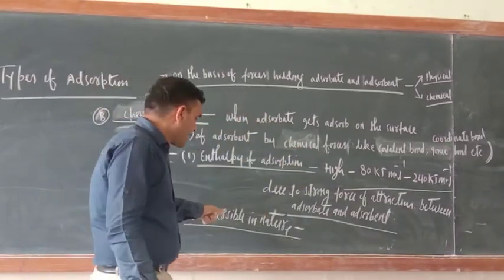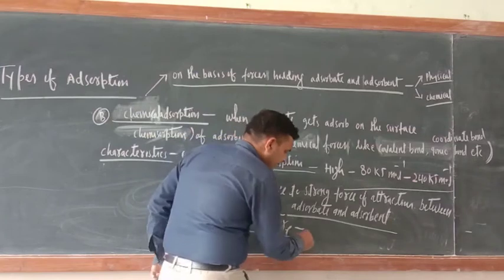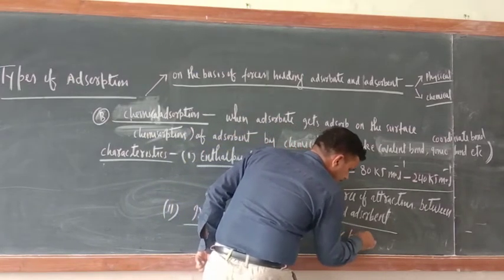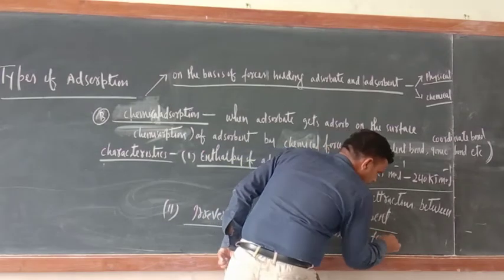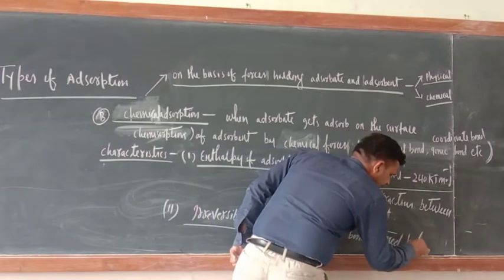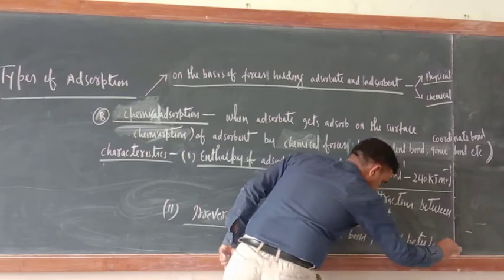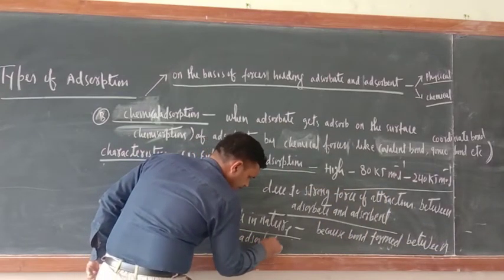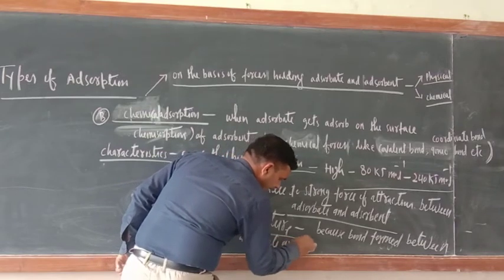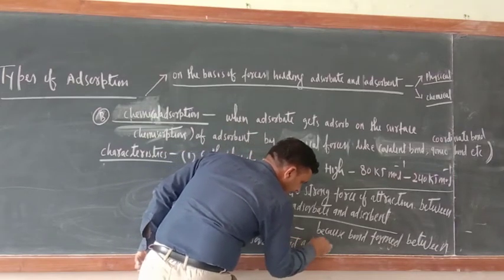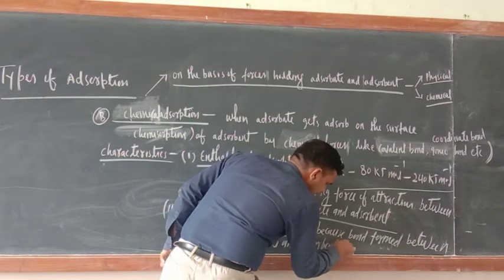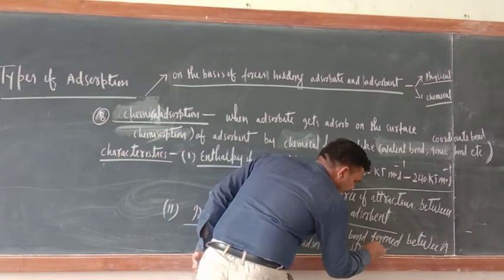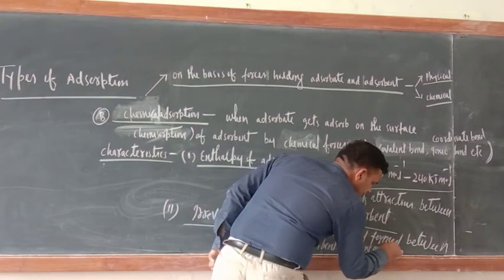So here you would write: irreversible in nature because the bond formed between adsorbate and adsorbent is strong and permanent.